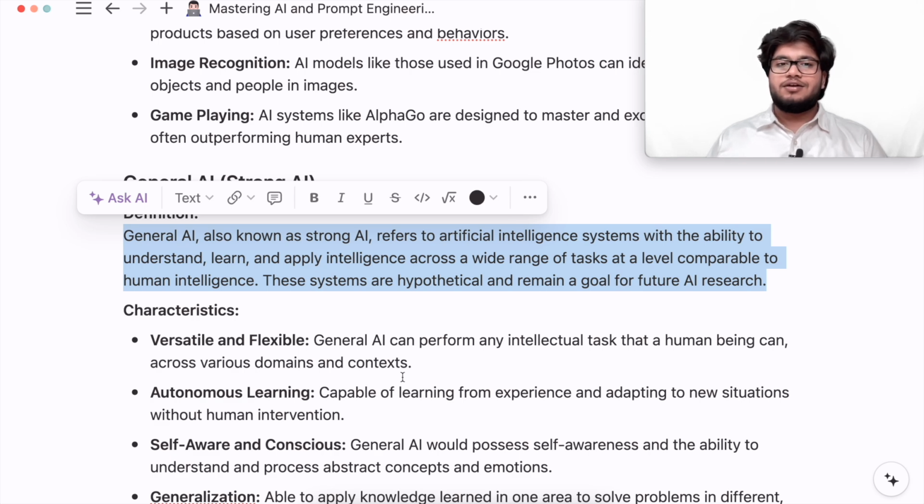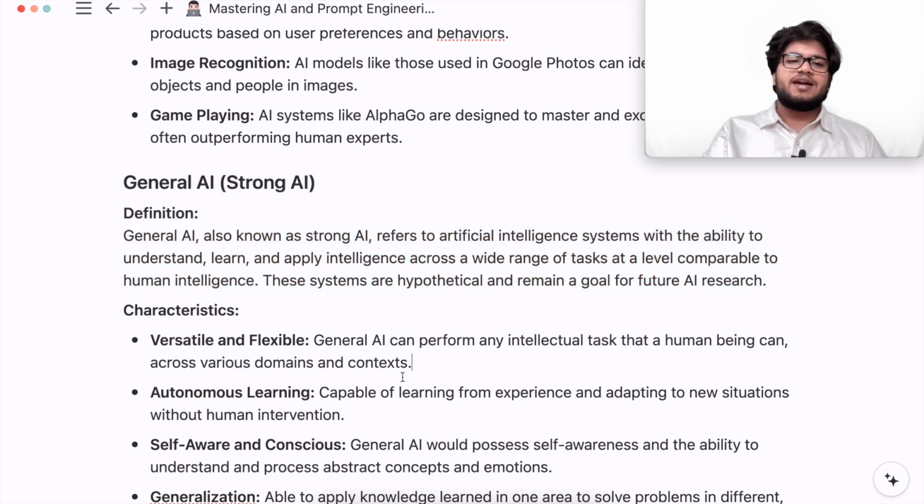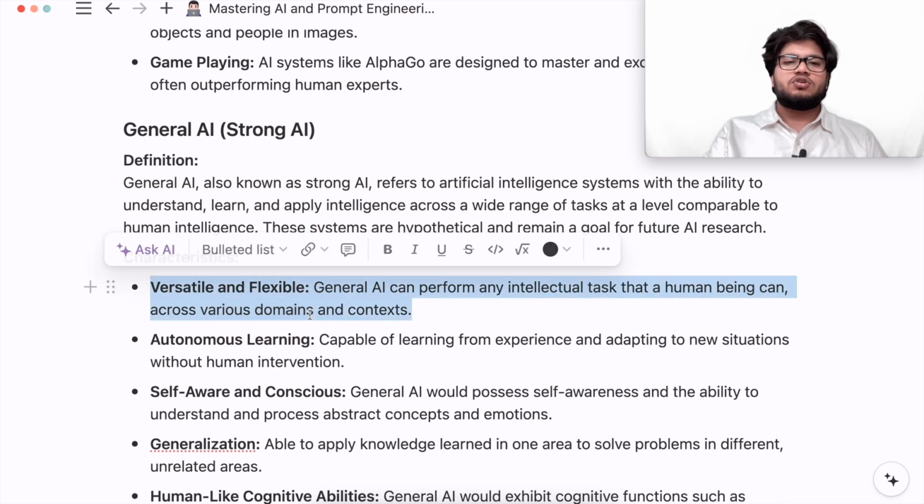But according to some scientists and researchers, it is not yet general AI. Now let us see the characteristics. The general AI, also known as the strong AI, is versatile and flexible. General AI can perform any intellectual task that a human being can across various domains and contexts.